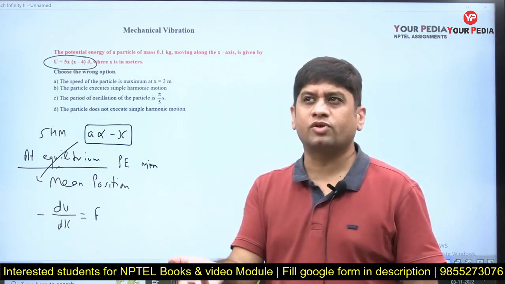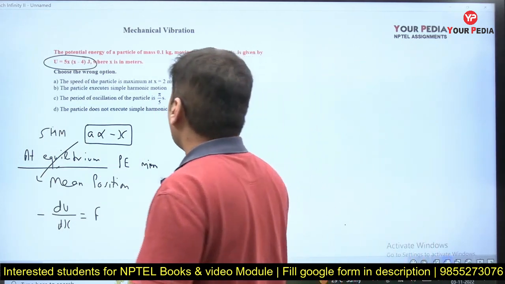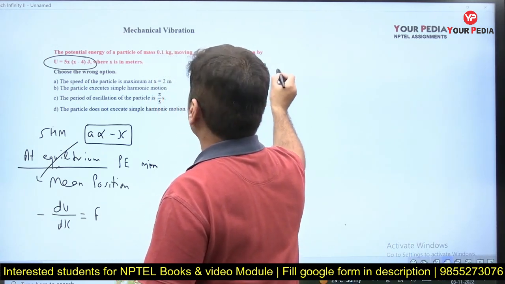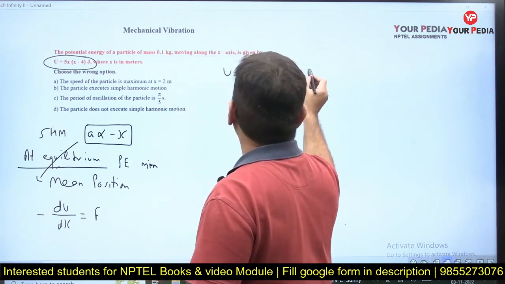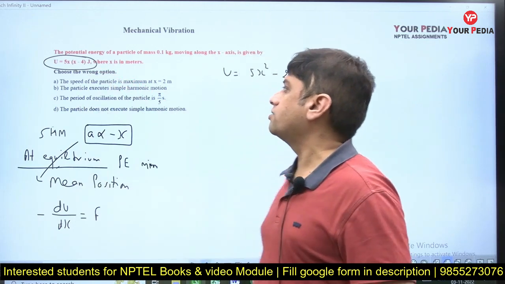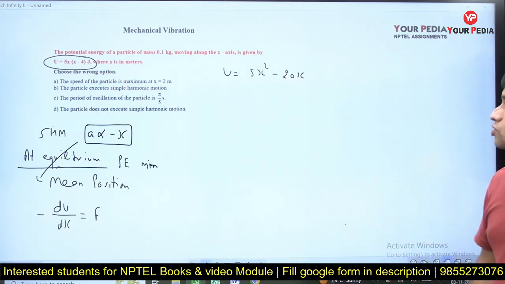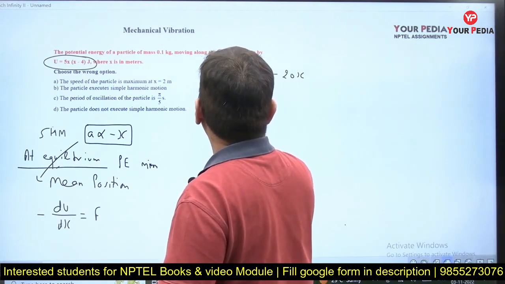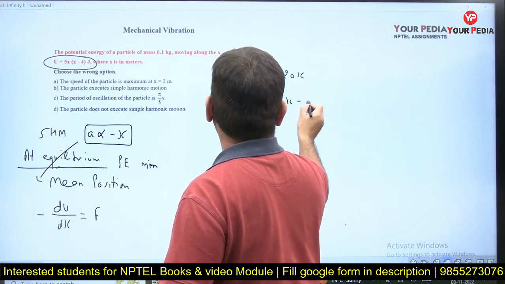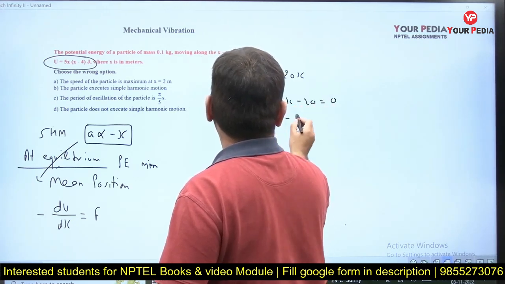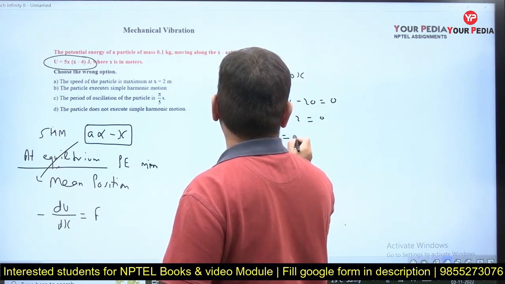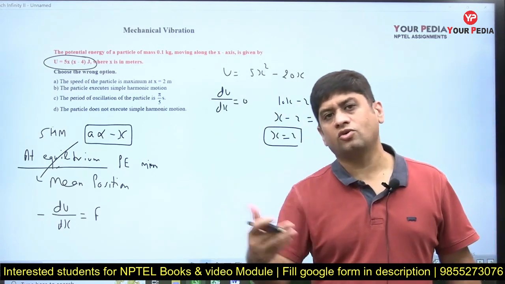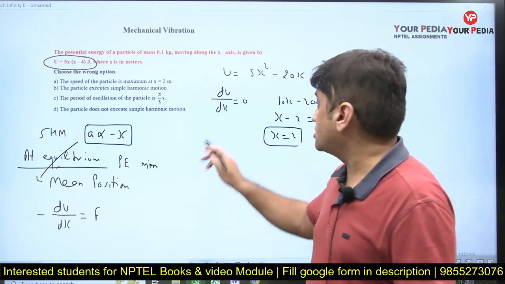Now I want to find out where the potential energy is maximum or minimum. All I need to do is find dU/dx. So what is U given to us? U is 5x² minus 20x. If I open the bracket, I get 5x² minus 20x. Now setting dU/dx equal to 0, I get 10x minus 20 equal to 0. That means x minus 2 equals 0, so x is equal to 2. So at x equal to 2, the differentiation of potential energy is 0, and the potential energy is either maximum or minimum.